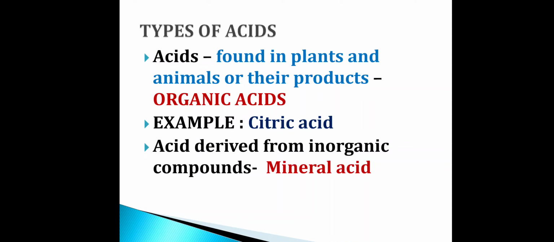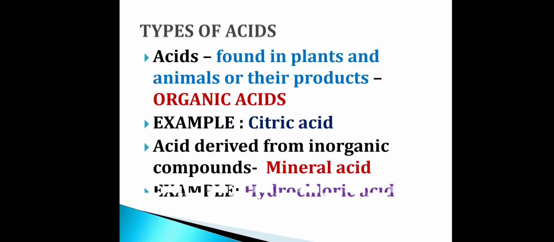Mineral acid. The acid derived from inorganic compounds are called as mineral acid. Example for mineral acid is hydrochloric acid. It is the common acid which is mainly used in laboratories for different purposes.